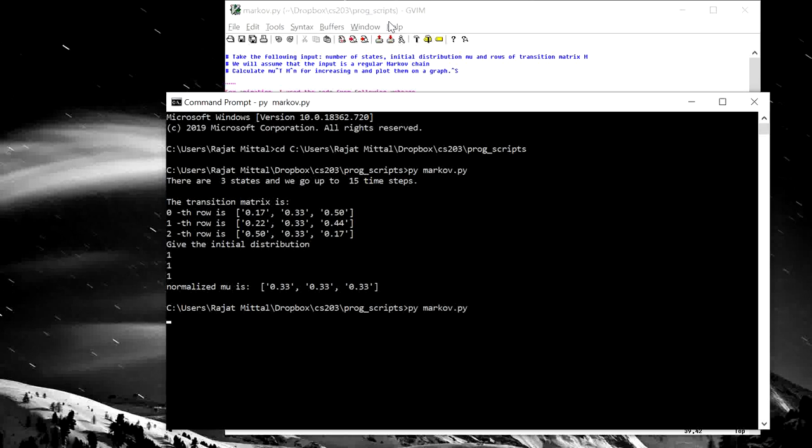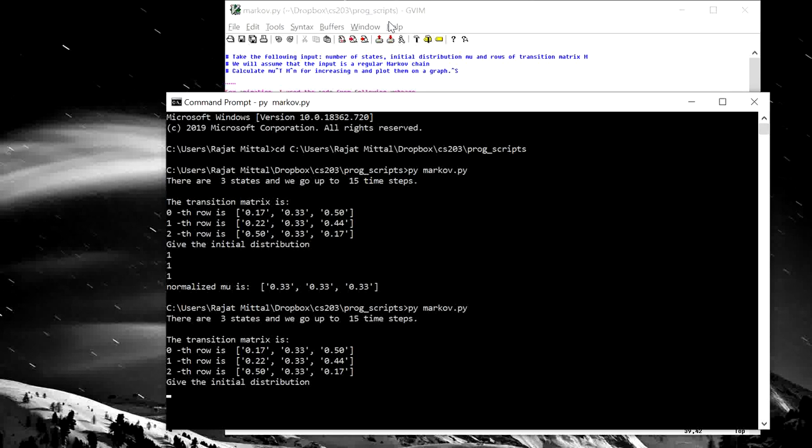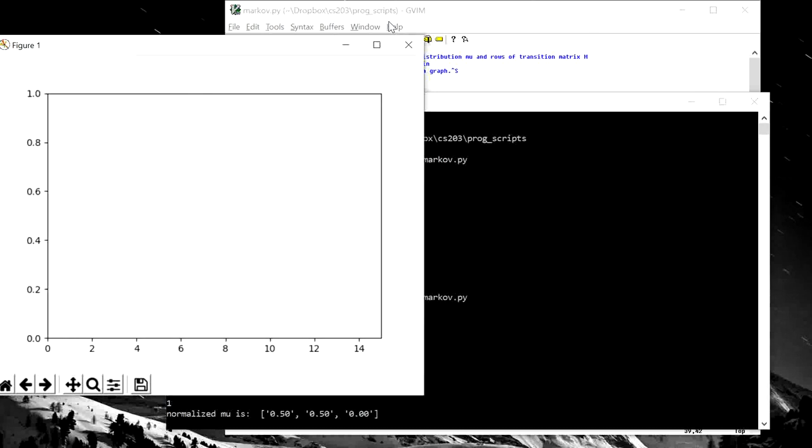So let's try this with a different probability distribution. Last time it was equiprobable. Now let's say that we give very large probability to the first 2 states and the last state has a very small probability, and let's see what happens. You see that in the beginning 2 of the things are very close to 0.5, one is very small. Initially it goes through something, but finally it converges to the same distribution, which is around 0.36, 0.35, 0.34 or something, which should be the eigenvalue 1 eigenvector of this transition matrix.